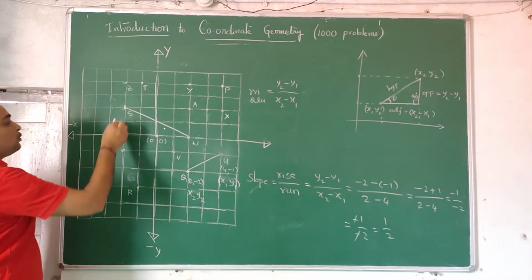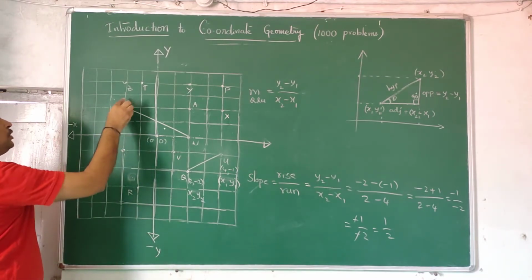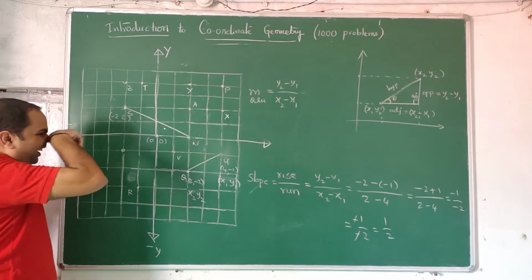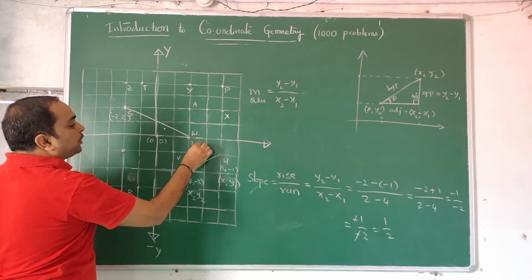Let me put the points. What is S? 1, 2 left units, minus 2; 1, 2 positive units, 2. And what is W? 1, 2, 2, 0.